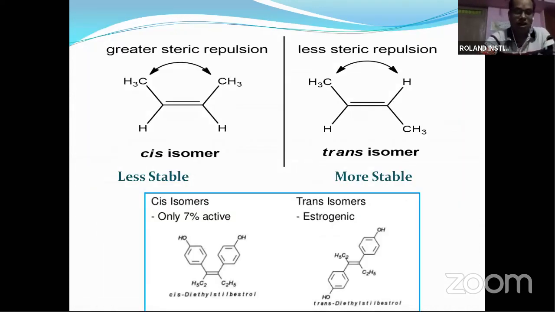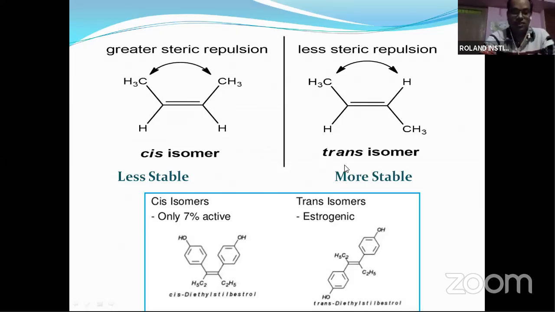Here you see how the steric repulsion is greater in the cis isomer. Bulky groups are present on the same side, very near or close to each other. That's why there is more repulsion, so it is less stable. But when we compare with the trans isomer, both groups are present away from each other. The distance is more, and this is not a bulky group, only methyl is the bulky group. So there is less repulsion, and this is more stable.